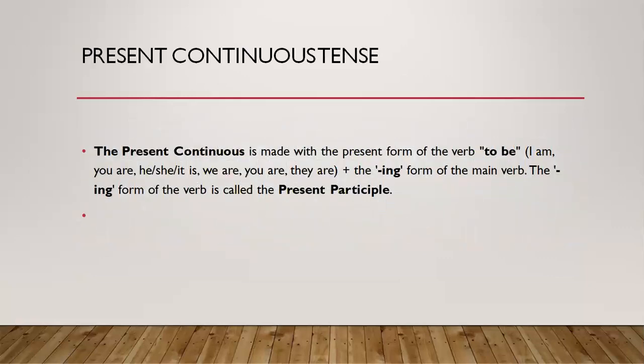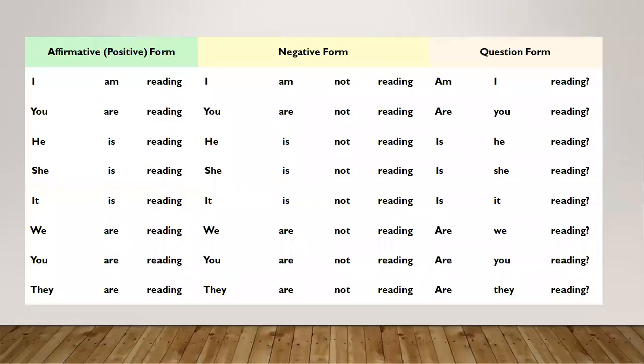So now coming towards the second, present continuous tense. Present continuous is made with the present form of the verb to be: I am, you are, he, she, it is, or we are, you are, they are, plus the ing form of the main verb. The ing form of the main verb is also called the present participle.